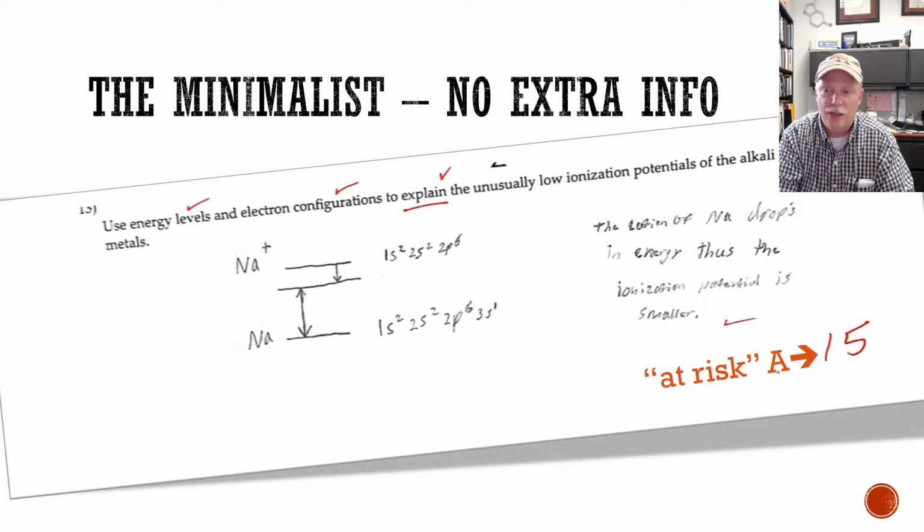Now I put at risk A. I mean, they got full credit, but they had the very minimum number of words, and they didn't make any misstatements. They also didn't really tell me why this would apply to all the alkali metals. They just talked about sodium in particular. So this was probably at risk of getting a B, but I thought they answered the question in the manner that I was looking for, and so it was really the minimalist approach, no extra info, and also at risk of not getting full credit.